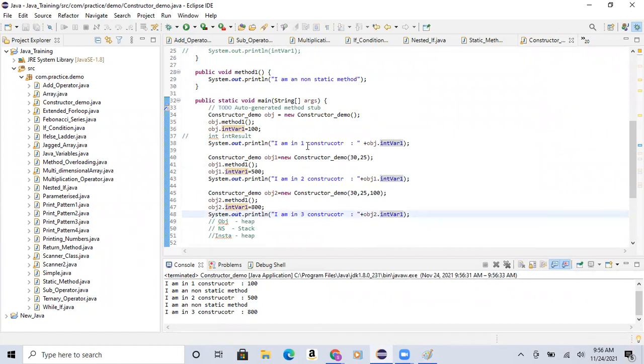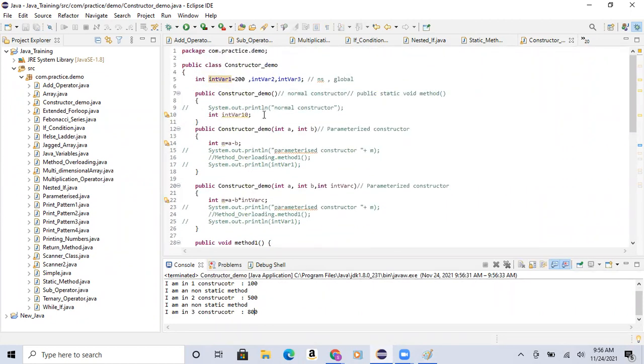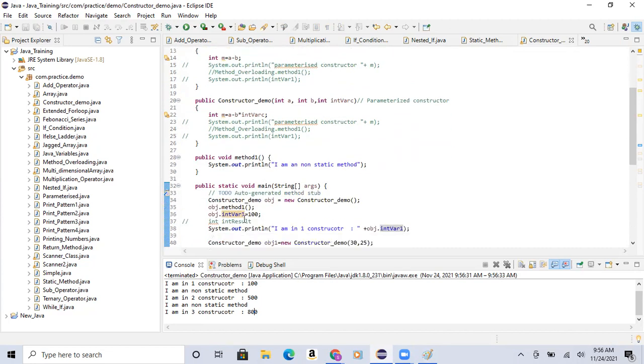So once you have taken these particular values, from there it will start printing. So this is called non-static variables. If I call these variables from another class, then also I have to take an object. You need to create an object, and then you can take that object value and use the same.